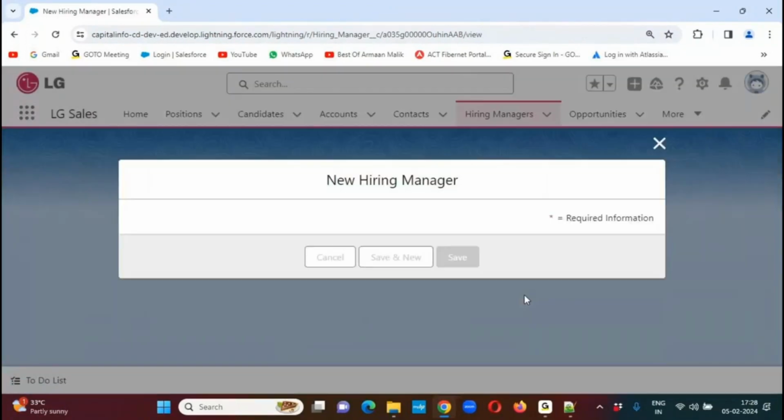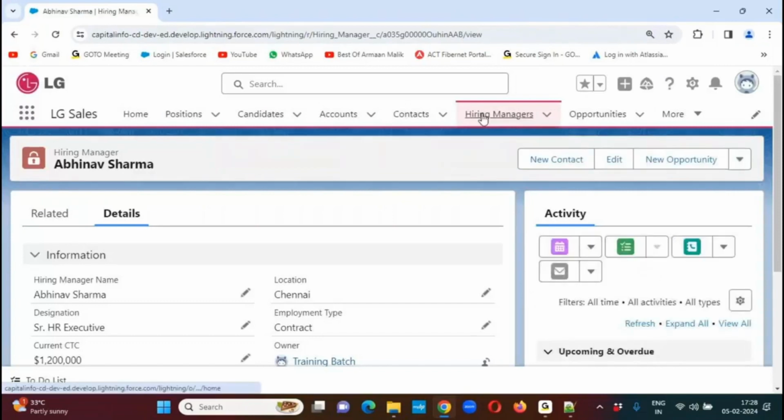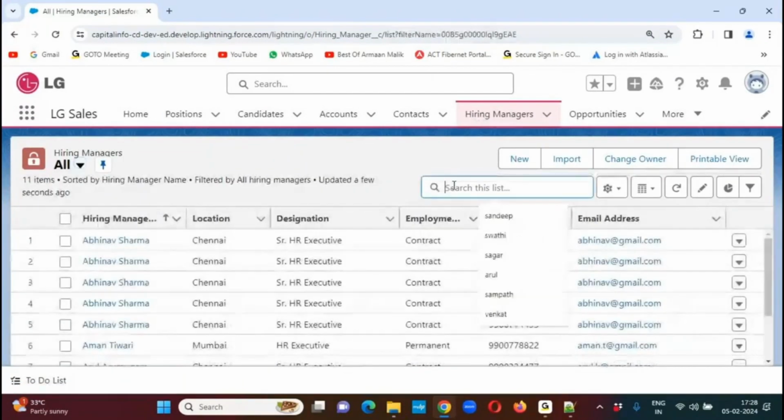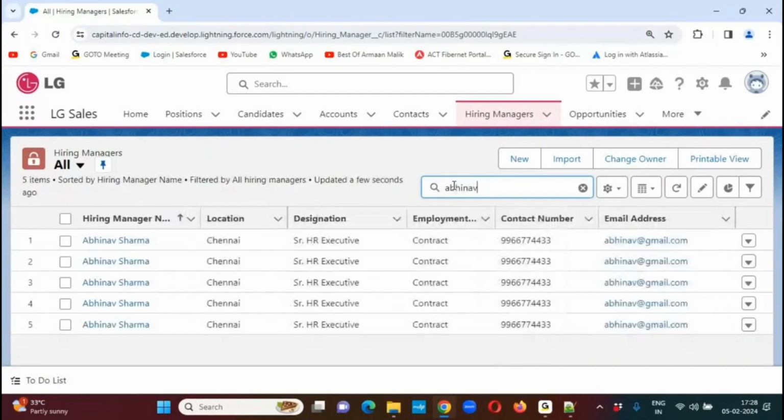So now tell me, in this case how many records are there with this name? 5 records are available. When you go to that Abhinav Sharma, with this name, we have 5 records available. In all the records, same name, same location, same designation, employment type, contact number, email ID, everything is same, right? Yes. Are they duplicate records, right? Yes. Now I want a preventing mechanism.